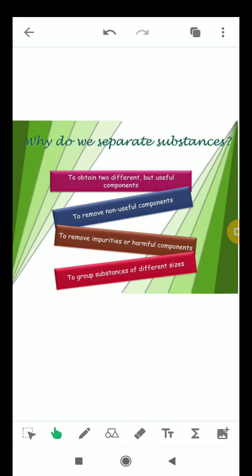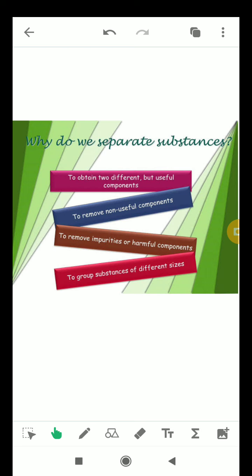Next we have, separation of mixture into their components is often necessary for several reasons. So let us know why we need separation of substance in a mixture. Number one is to obtain two different but useful components. You can take an example of crude petroleum.